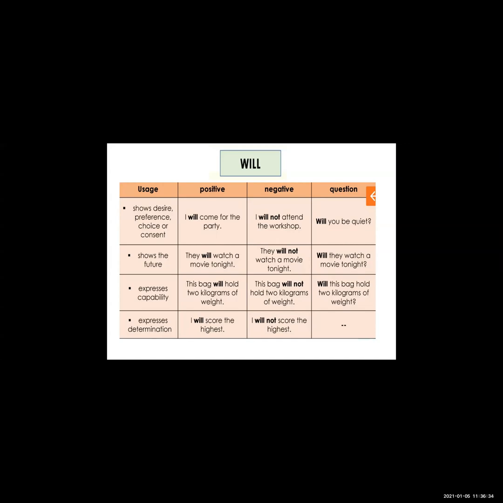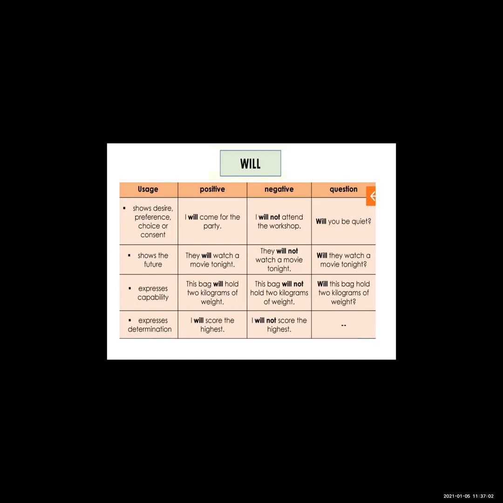Now see express determination. Determination means whatever you have to do, that is the determination. It means intensity, we can say intensity of wish. So: I will score the highest. This is your determination that you have to score the highest marks in the class, the highest marks in the school.